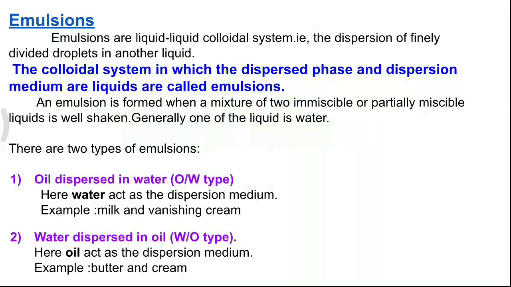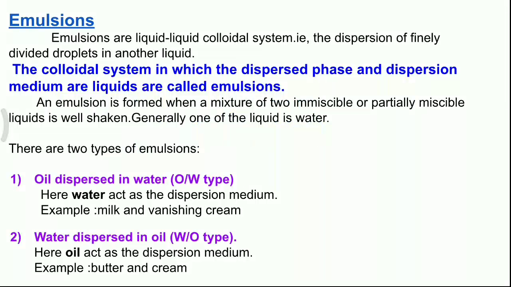Emulsions. Now we are going to learn about emulsions. Emulsions are liquid-liquid colloidal systems. They are formed when a mixture of two immiscible or partially miscible liquids is well shaken. The colloidal system in which the dispersed phase and dispersion medium are liquid is called an emulsion. In an emulsion, generally one of the liquids is water.